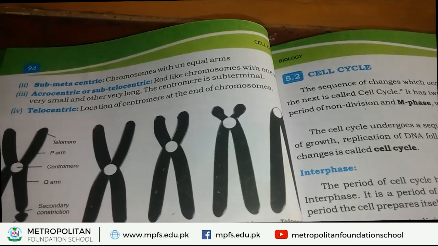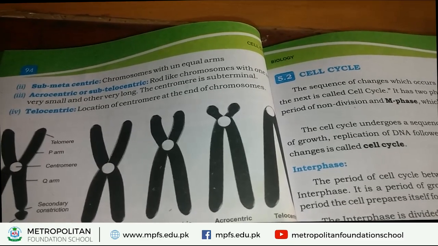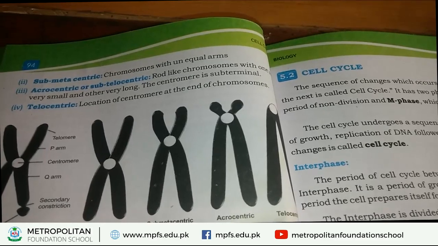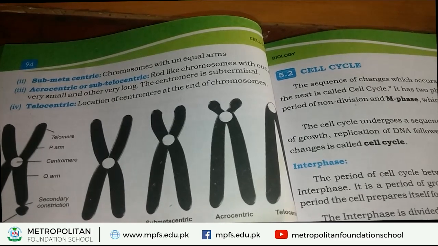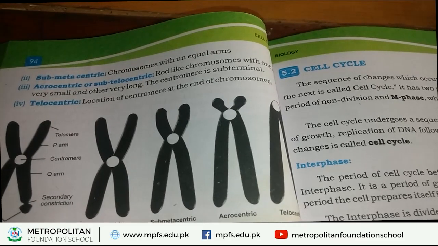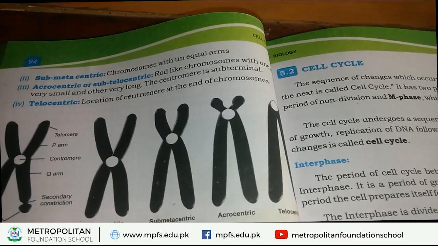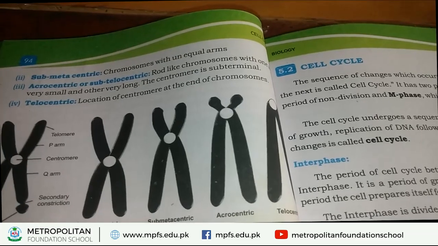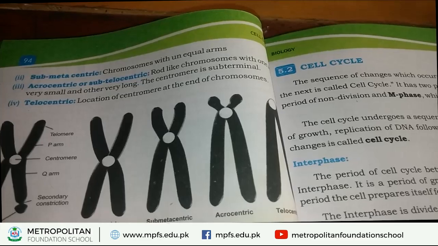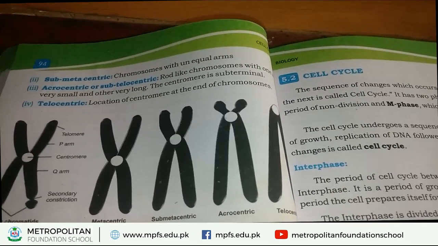Look at this picture. In this picture, arms of chromosomes are unequal. Upper end is very small, upper arm is very small and lower arm is very long. And centromere is present on this subterminal. This condition is called acrocentric.